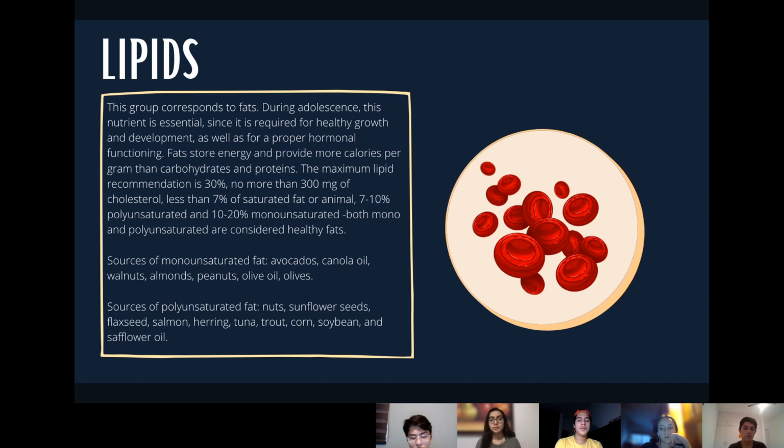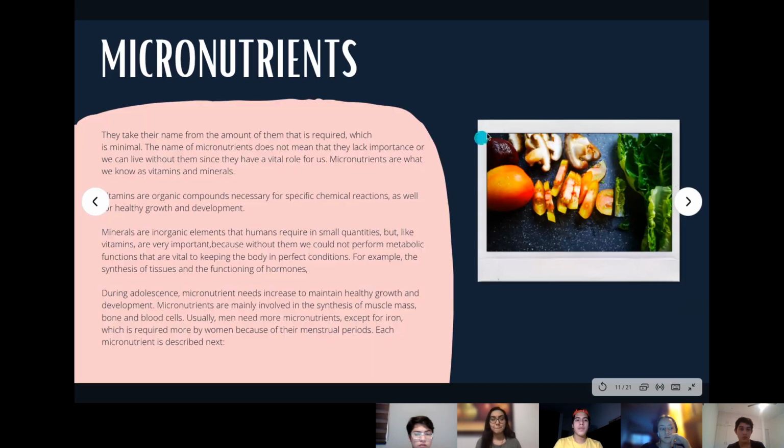Sources of monounsaturated fat are avocados, canola oil, walnuts, almonds, peanuts, olive oil, and olives. And sources of polyunsaturated fat are nuts, sunflower seeds, flaxseed, salmon, herring, tuna, trout, corn, soybean, and safflower oil.